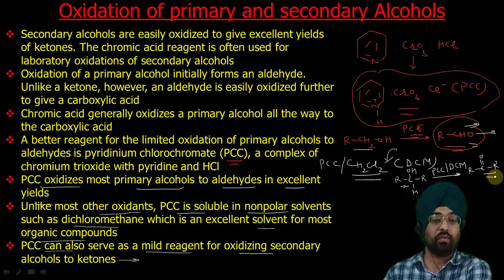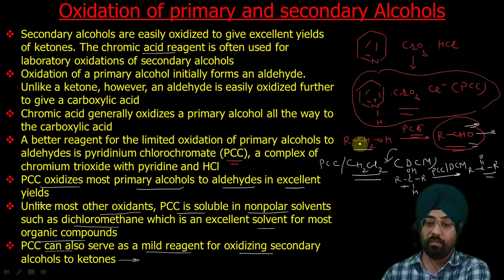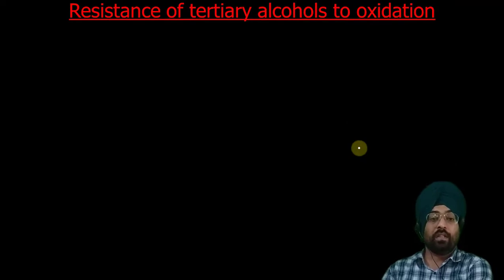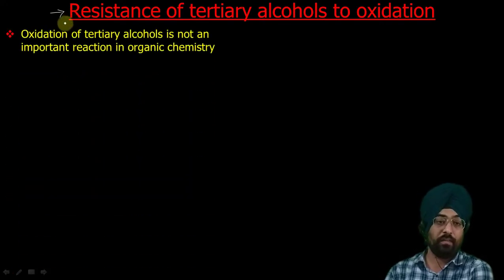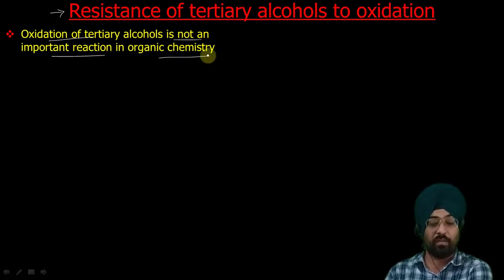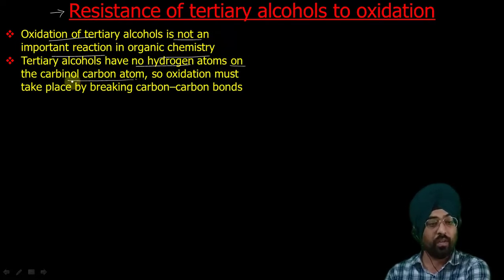If we do oxidation with chromic acid based reagents, then we will get carboxylic acid from primary alcohols. Now, generally tertiary alcohols are resistant to oxidation. They are not oxidized quite easily. Why? Because oxidation of tertiary alcohol is not an important reaction in organic chemistry. Why? Because tertiary alcohols have no hydrogen atom on the carbinol carbon atom. Carbinol carbon atom means carbon having the OH group.